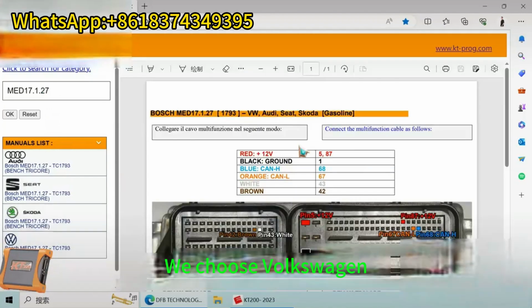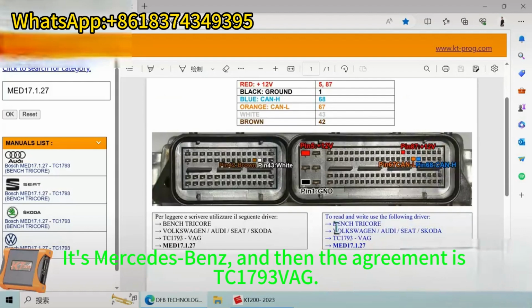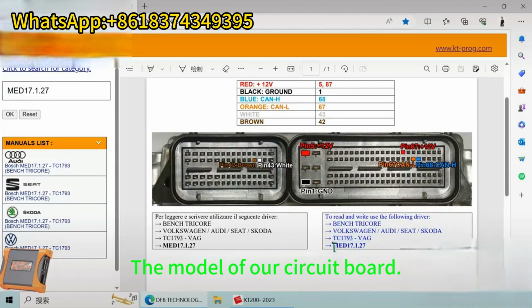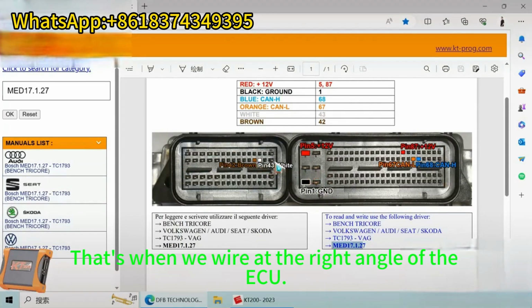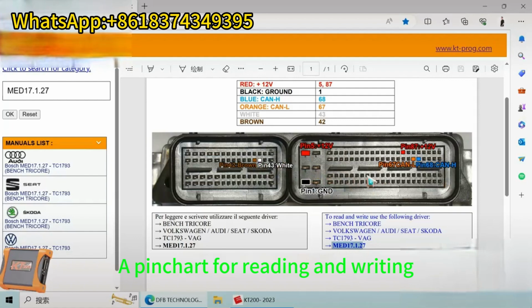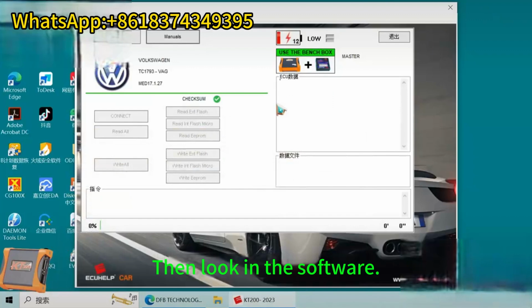We choose Volkswagen. So what about in this interface? It tells us how we read and write. It's Volkswagen, and then the protocol is TC1793, the model of our circuit board. Then a picture like this appears. That's when we wire at the right angle of the ECU, a pin chart for reading and writing. Okay, then let's close this one first. Then look in the software.